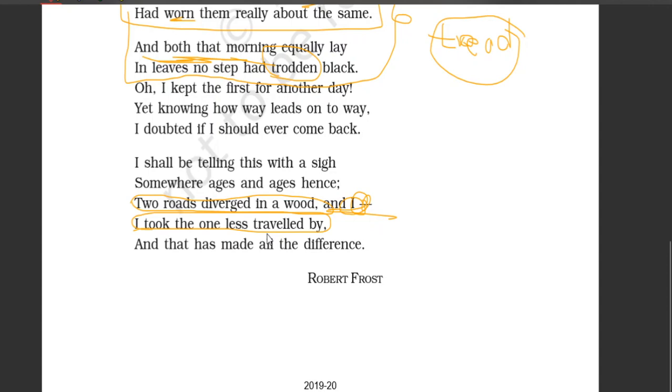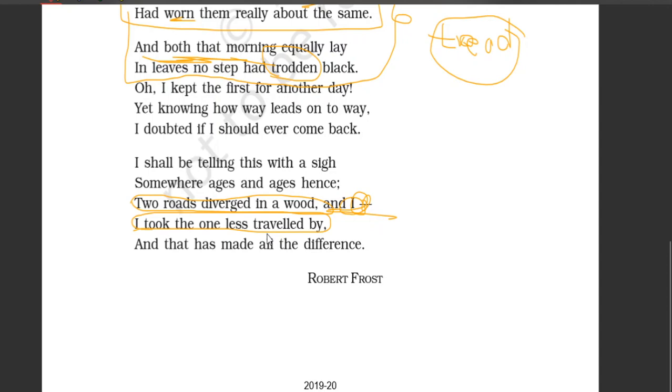So here the poet wants to exploit the human nature of bending the truth just to justify the choice he made earlier. So we need to understand that there was no less travelled road in the two given options, but at last in the future he will be telling people, I took the one less travelled by, and that has made all the difference.